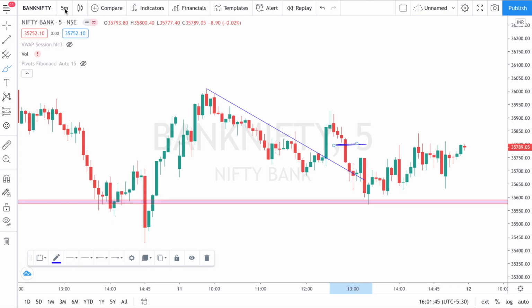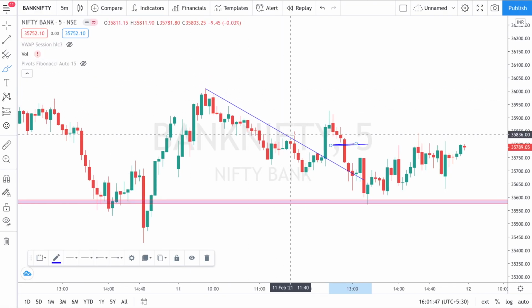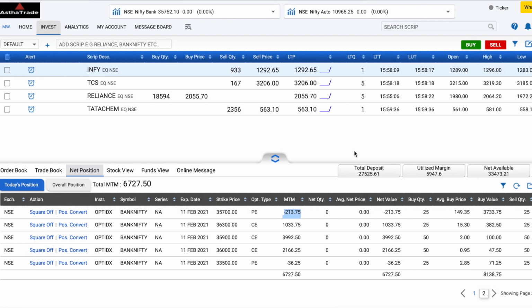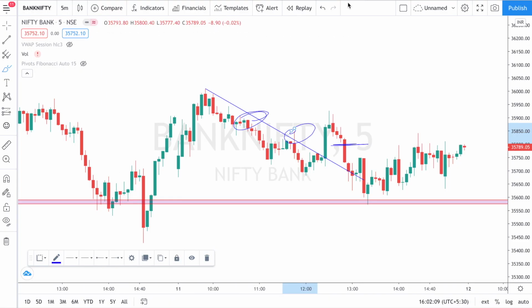Another important thing I did is, somewhere around this level, I shorted a call option, 36,300 call option. So what is the necessity of discussing all my trades? Because I am sharing how I took trades during live market, so that can help you take better decisions next time whenever you trade. The first trade was here, which I exited almost at 200 rupees, which was nothing, no profit. And then somewhere around here I shorted the call option, 32,300.